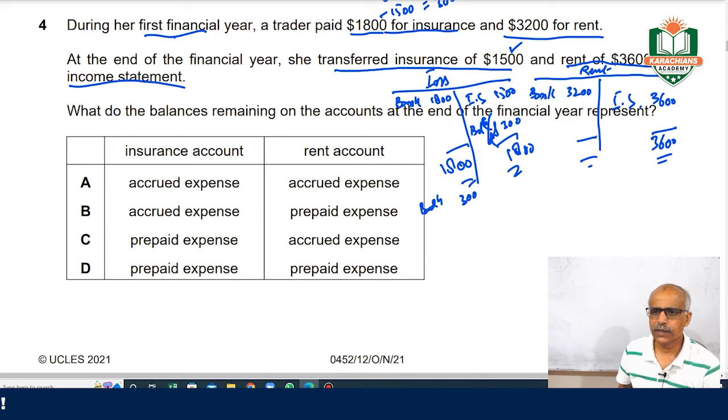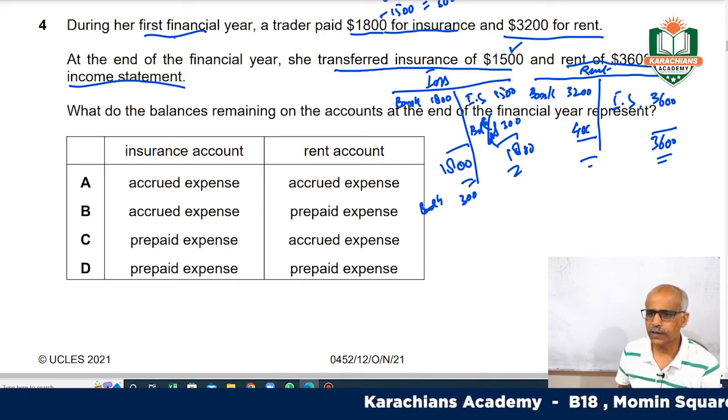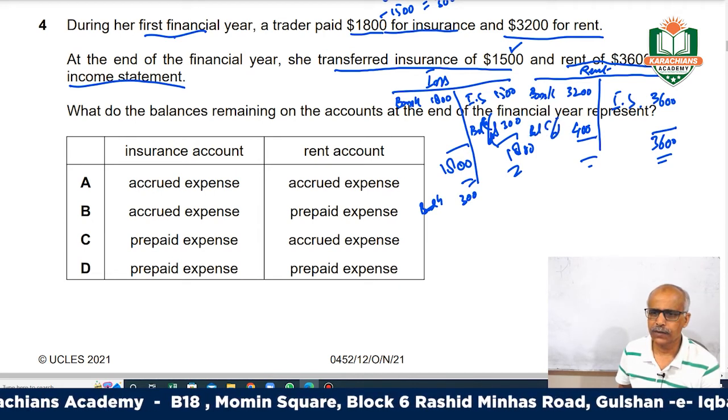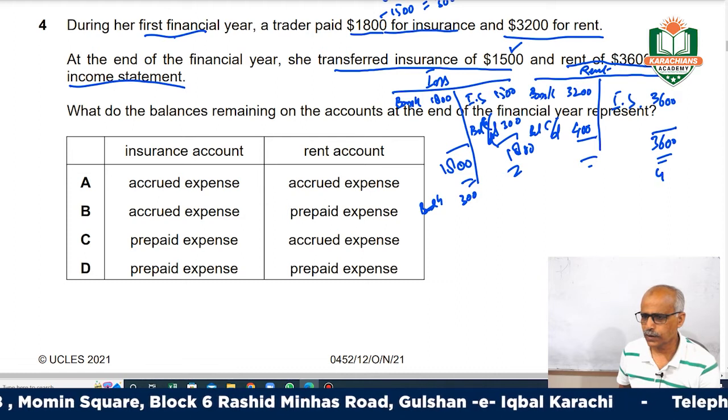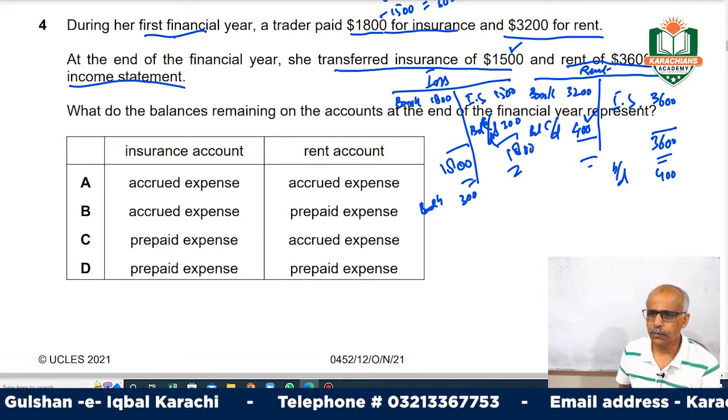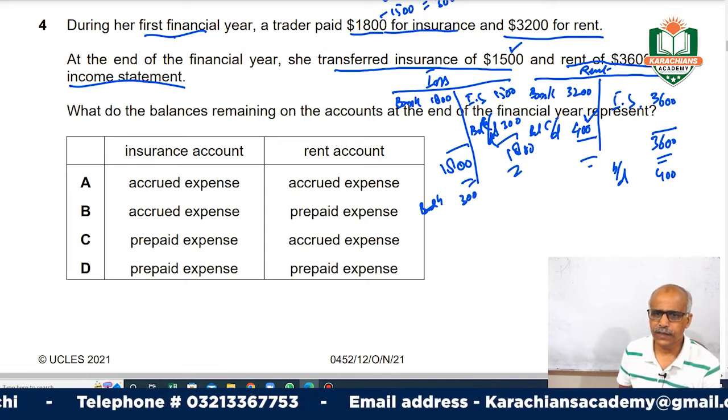And you have paid 3200, it means 400 you still have to pay. This is your credit balance brought down. So this is your liability. And this 300 is your prepaid expense.